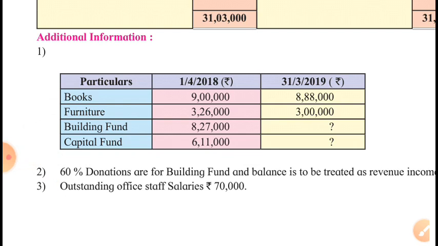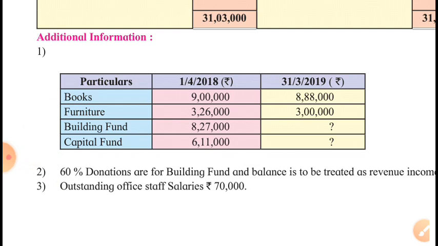Not only opening balance but also closing balance is given. They say that in the balance sheet books must be shown at 8,88,000. Opening balance is 9 lakh and closing balance is 8,88,000. So we will have to make an adjustment for the difference. Adjustment for the difference, that is important.